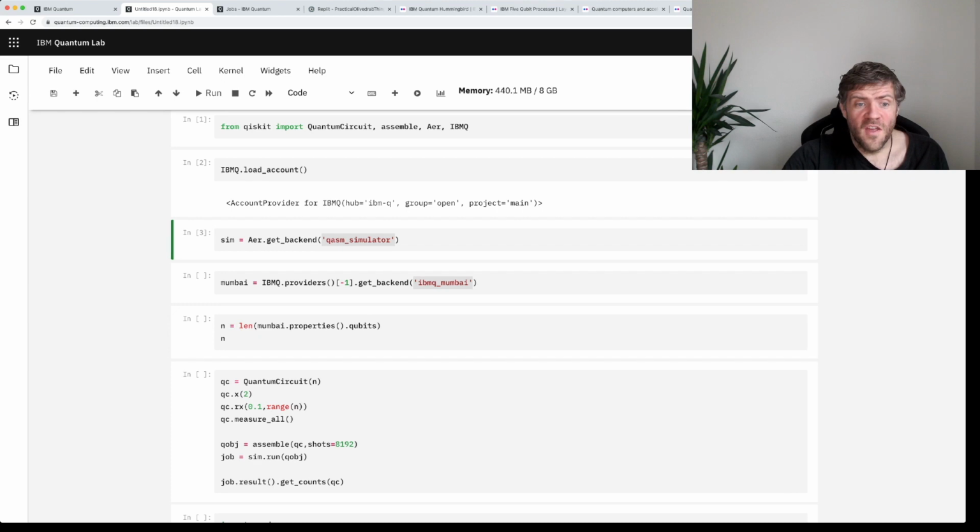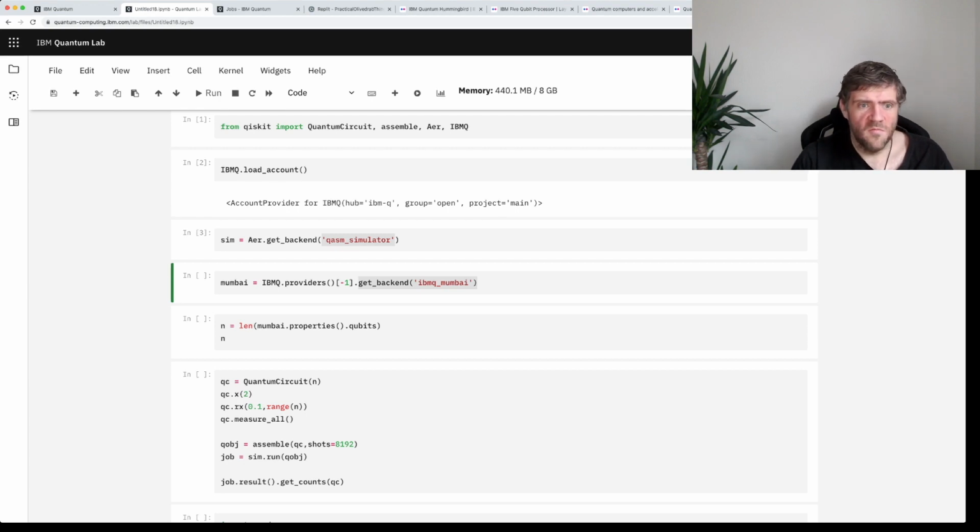I am also going to use Mumbai. So you do IBMQ.providers to get a list of the providers available to you. Different providers have different devices that they can actually offer you. Now the last in this list is the one that gives me the access that I need. So I'm using that one, and I say get_backend, and I ask for ibmq_mumbai, and I'm using Mumbai because it has the best compromise between size and busyness. I checked it out. It's not very busy today. Other devices, very busy. I'm not going to use those because I'll just be in a queue. So I'm going to use Mumbai instead.